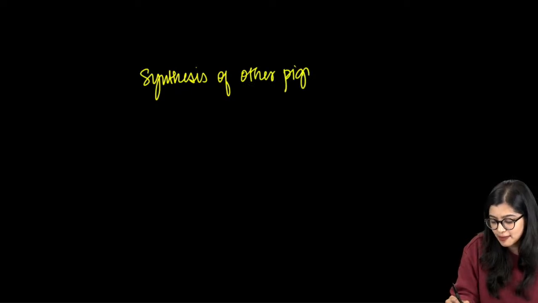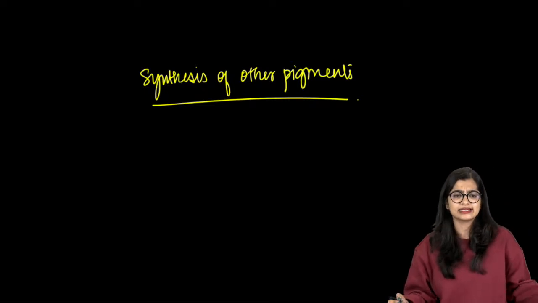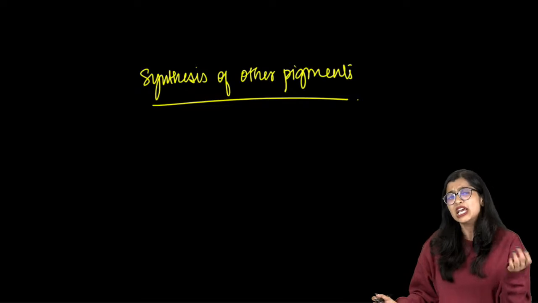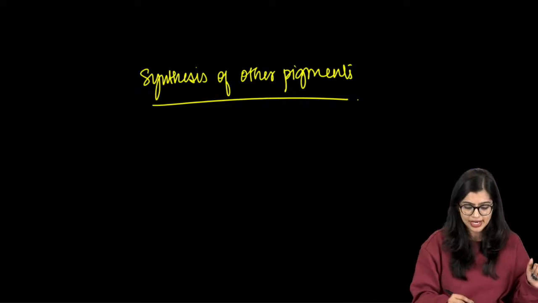Now, secondly, when the color starts forming, there is synthesis of other pigments. Other pigments slowly start to get synthesized within these plastids, which is why some chromoplasts have carotene, some have anthocyanins. You have different kinds of pigments, right? That's something that you need to understand.